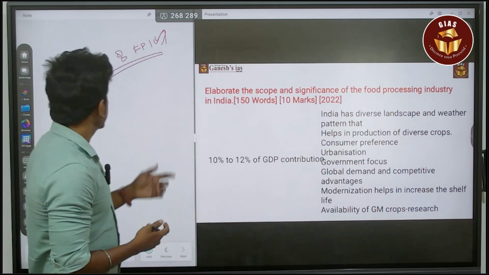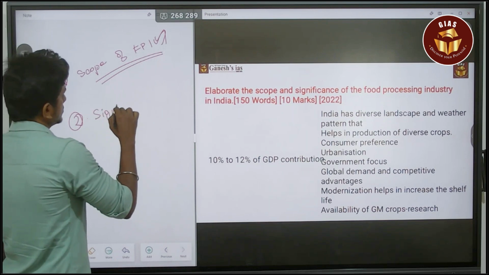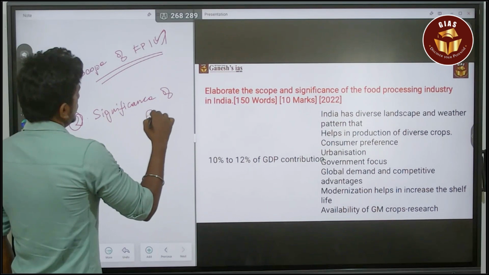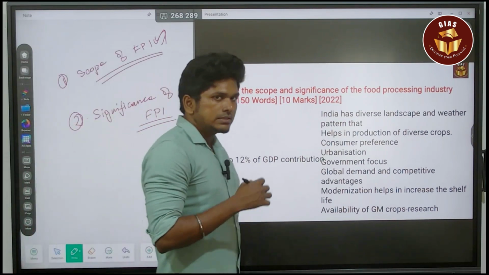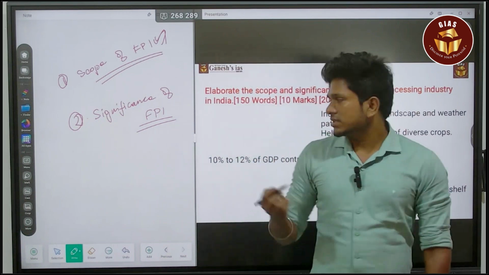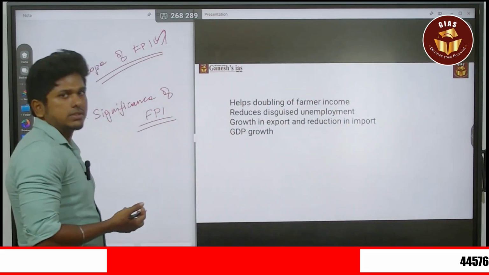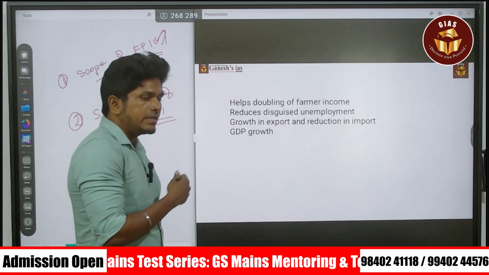Next subheading is significance. Significance of the food processing industry. So what is the significance? You can say it helps in doubling of the farmers' income, and it will reduce disguised unemployment.